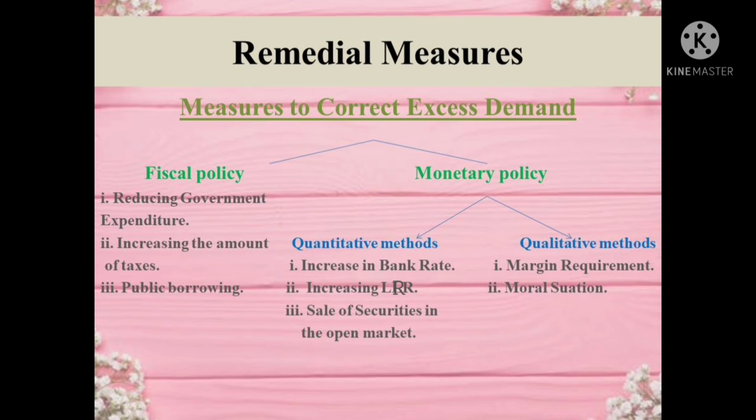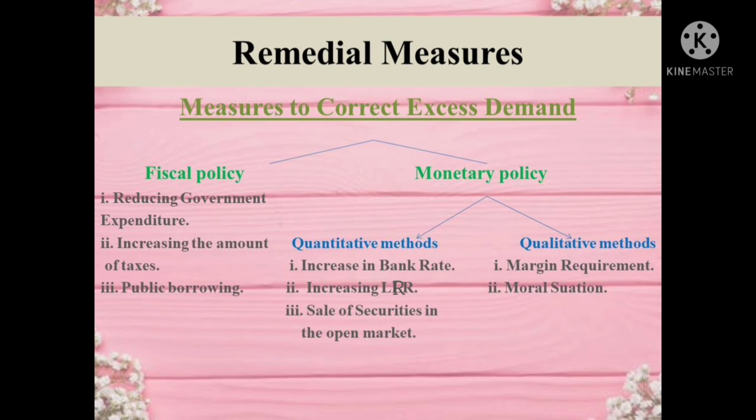So point number 1 is margin requirement. For example, if the central bank fixes a 20% margin on the value of a security worth rupees 10,000, then the commercial bank can lend rupees 8,000 only to the holder of the security. To reduce excess demand, the central bank raises the margin requirement.